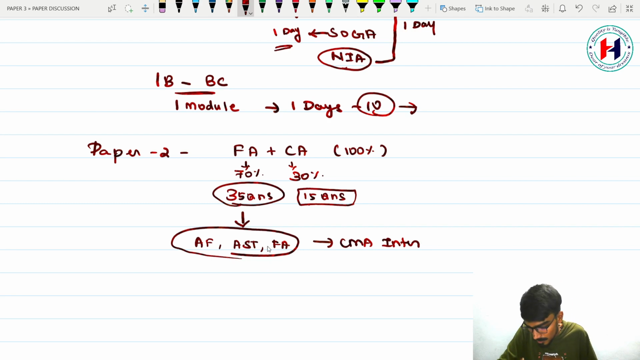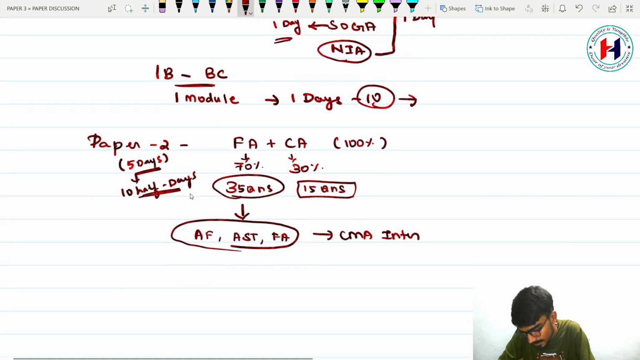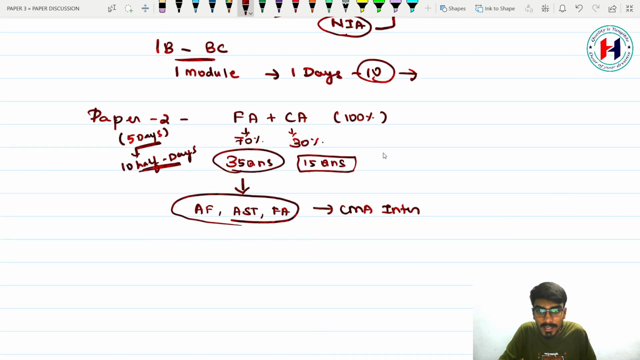So how will we manage this part? This paper number 2, some of them will feel it is a little bit tricky paper, and we will take 5 days' time, or it will be converted into 10 half days. These 35 questions along with cost accounting, you are going to study entirely.